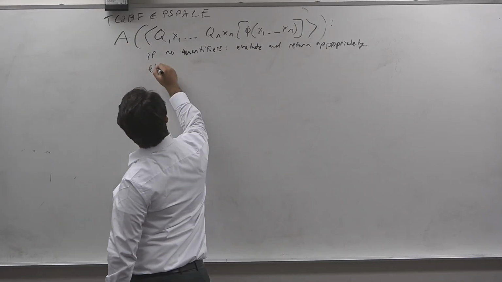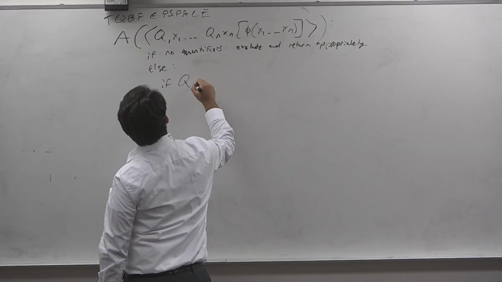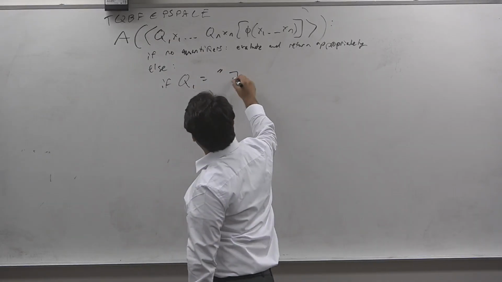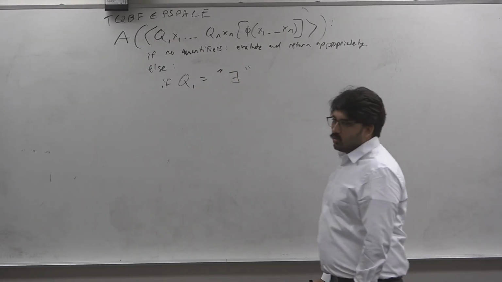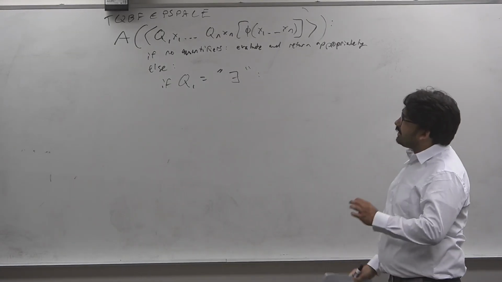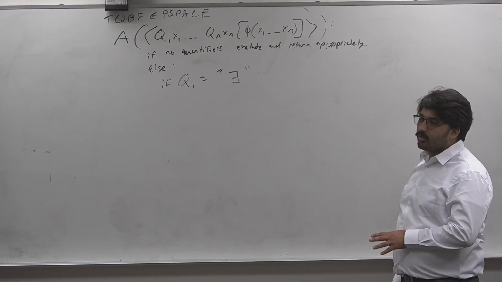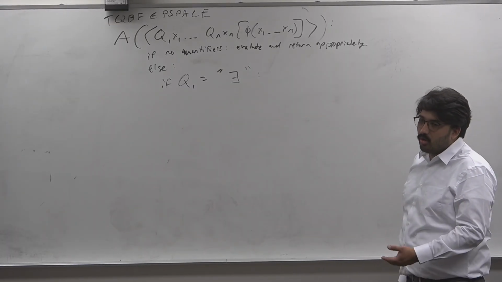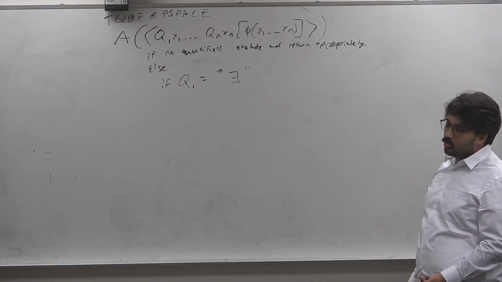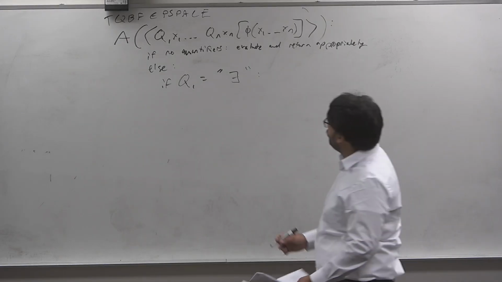Else, let's say Q1 is the exists quantifier. Then we know exists x1, so the formula, if it's true, is true either for x1 is 0 or x1 is 1. So we recursively try both and return if one of those accepts.